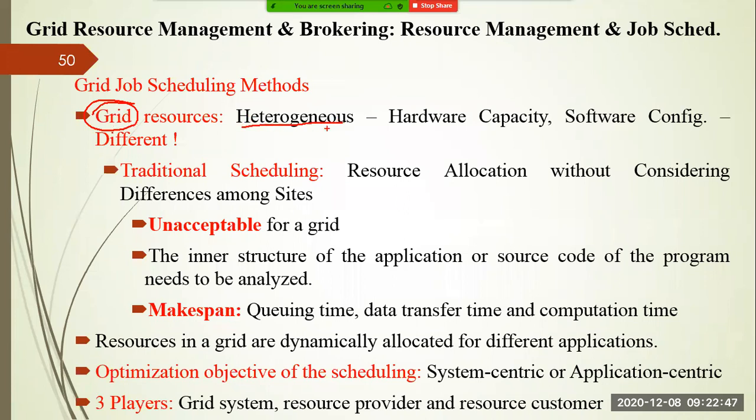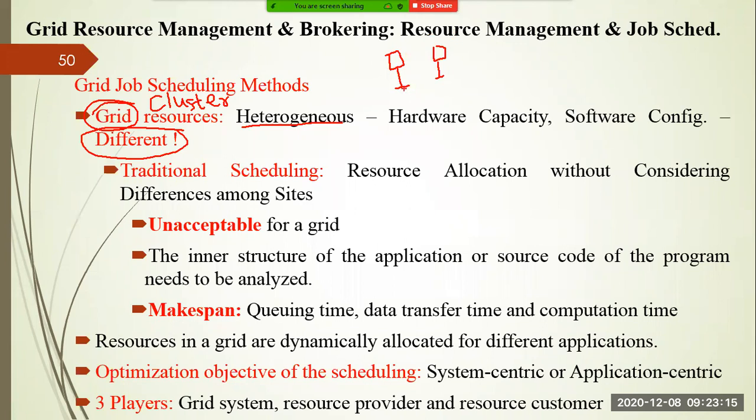Heterogeneous means that each participating computer system has different hardware capacity, software configurations, libraries, and other things. But in a cluster, the resources are homogeneous in structure, so the hardware capacity and software configurations are more or less the same, right?